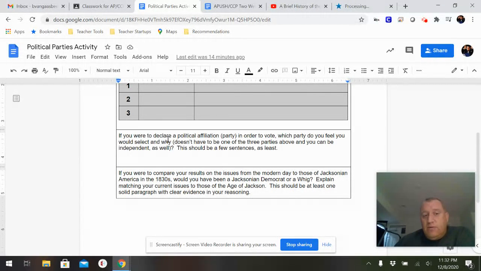Underneath here, it says, if you were to declare a political affiliation or a party in order to vote, which party do you feel you would select and why? And it doesn't have to be one of the 3 up here. Just because you may agree with them on specific issues or whatever else, you may have an affinity for one of the political parties not mentioned in your top 3. So you can choose whatever you want. Some people are one-issue voters.